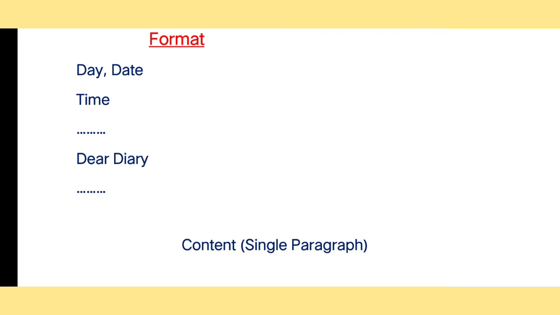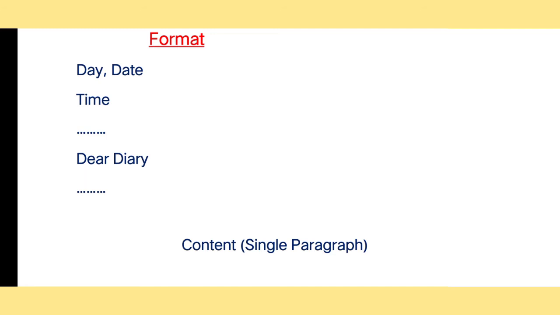because we usually write a diary entry whenever something has happened in our life. We can say it's a day-to-day routine, and at the last part of the day, or we can say in the evening, or at night, we start to write what happened in my life today. So this is all about the time, basically in PM. So always try to write only PM instead of AM. According to your timing you can mention here 8, 10, 11 or 12, whatever you want, but it should be in PM.